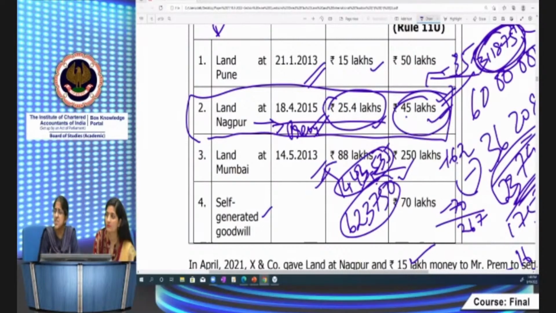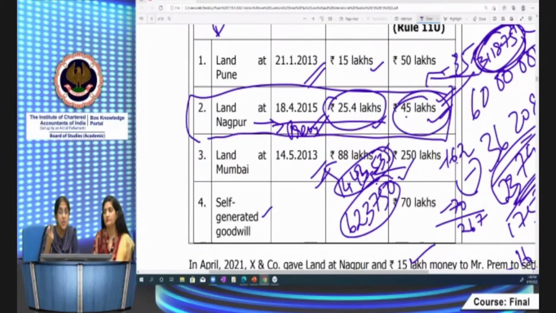1 lakh deduction for LTCG, that is 112A. Here we are talking about 112. Land at Nagpur, 112 will get attracted. The rate of tax is 20%. You are asking about 1 lakh deduction. 1 lakh deduction is under 112A.